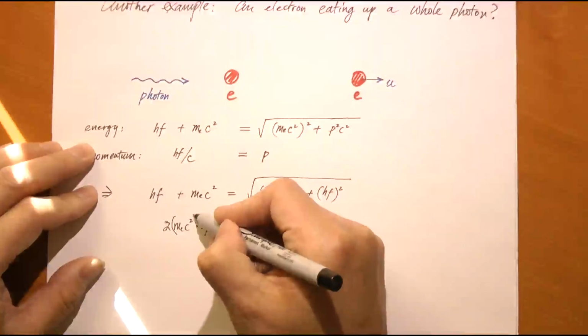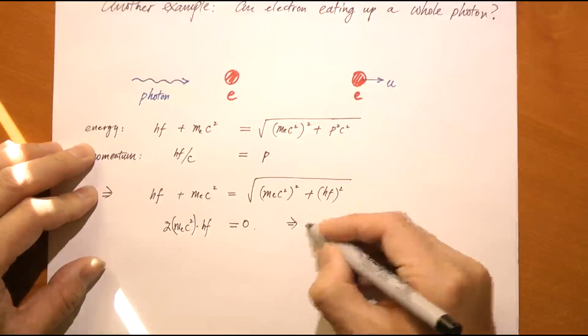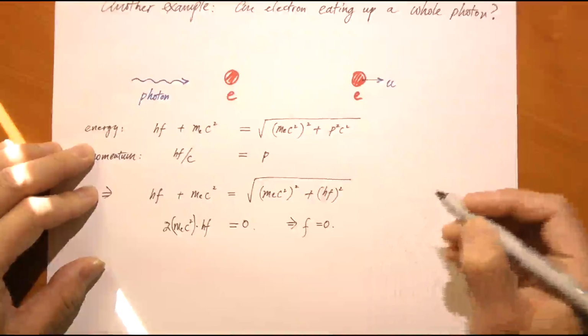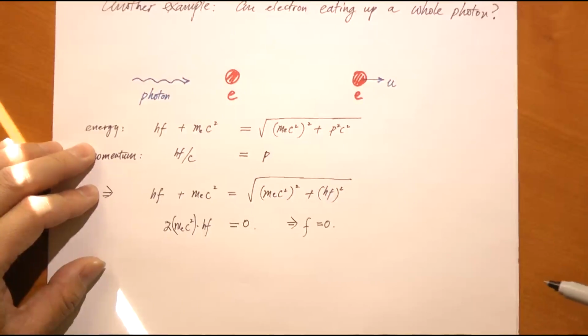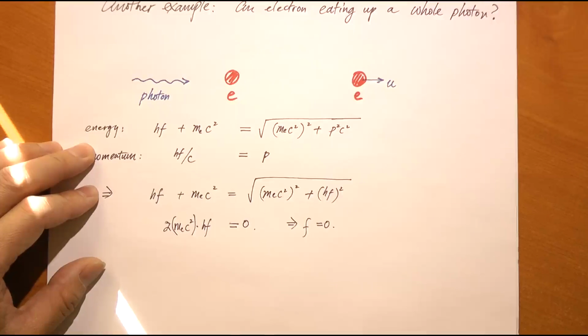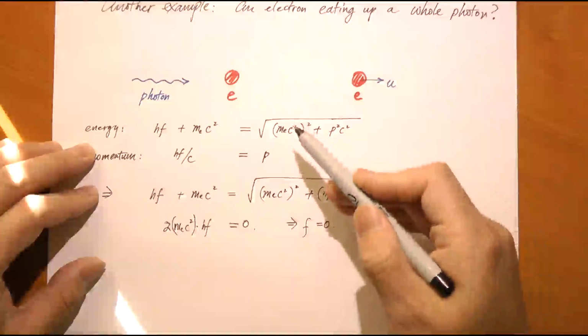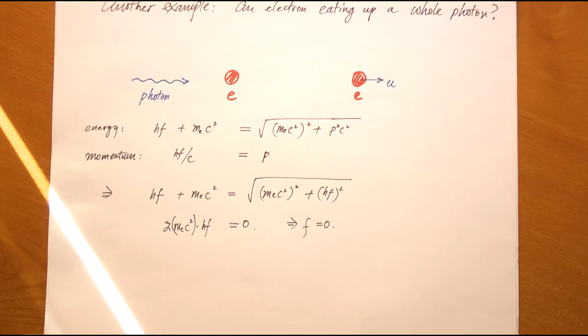But the rest energy of the electron is not 0. Therefore, the only possibility is f equals 0. The photon has no frequency and therefore no energy. Therefore, it does not exist to begin with. What does that tell you? An electron can only absorb a photon with no energy, which means it simply cannot absorb any real photon. That's it. This event is forbidden because it does not satisfy both the conservation of energy and the conservation of momentum. An electron in free space will not be able to entirely absorb a photon.